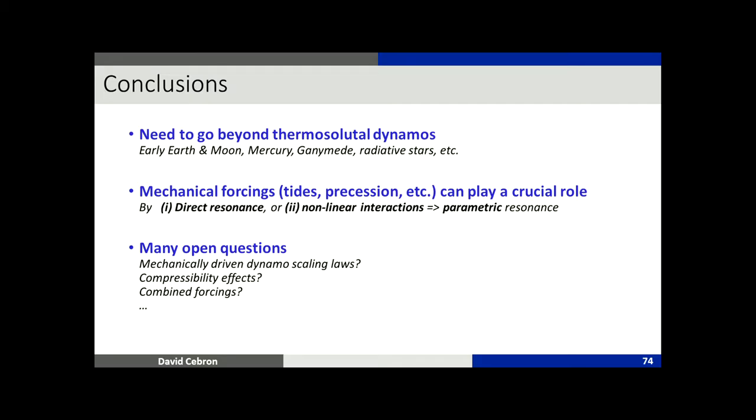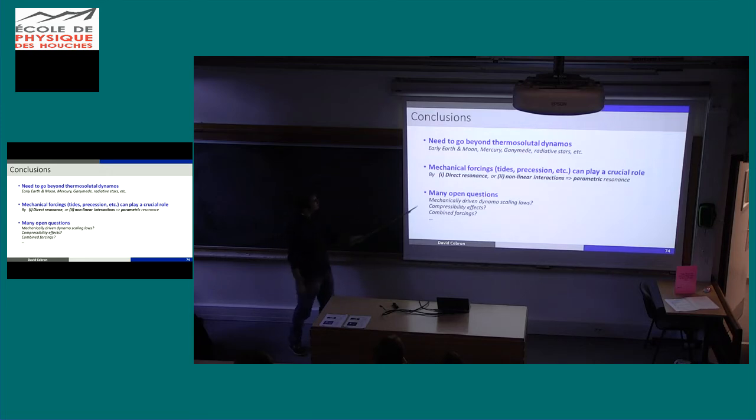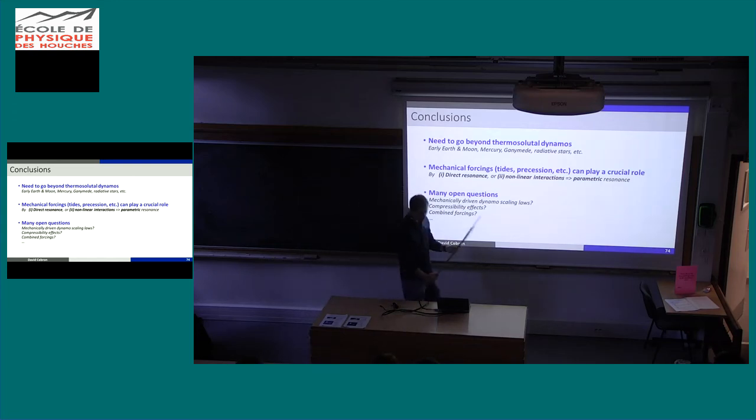So I want to conclude now. So in the first lecture yesterday, we have seen that sometimes we need to go beyond the usual thermosolutal model. A way to do so is to use mechanical forcing, tides, precession, and so on, either because it forced direct resonances or because it forced parametric resonances in the field. But there are still many open questions. What are the scaling laws for mechanically driven dynamo? What are the compressibility effects? And what about if we combine forcing, like precession and tides together?